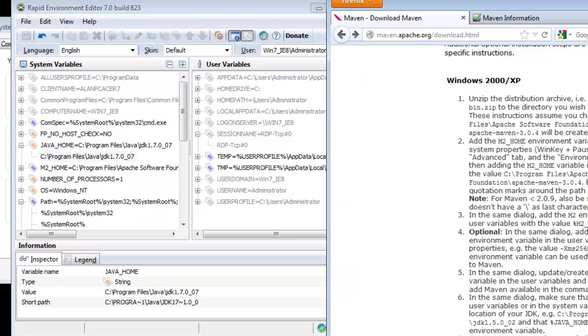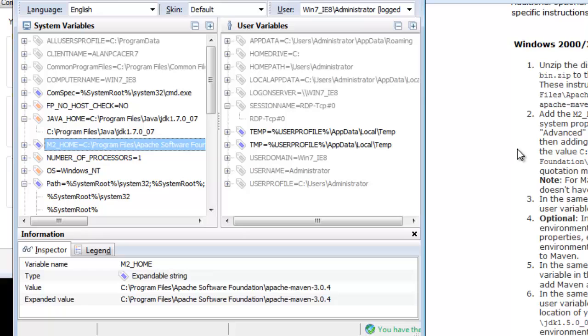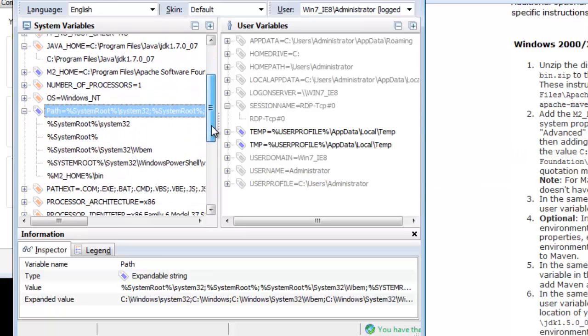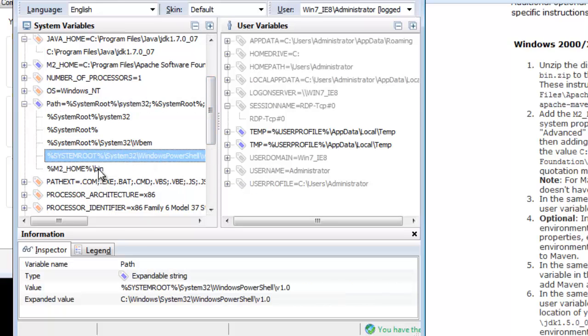So from these instructions, what I had to do was putting everything in system variables, not creating an M2, in the path adding the M2 home and the /bin. Then Maven is working. Now your mileage may vary depending on your operating system and what Windows decides to do next and what permissions you've got. But that's what I've had to do to get Maven set up here. And that's Maven done. Easy.